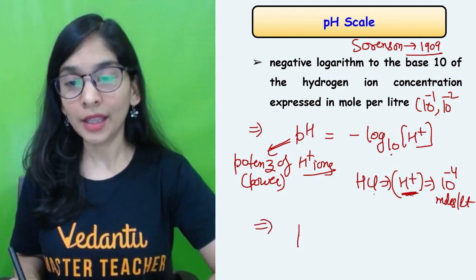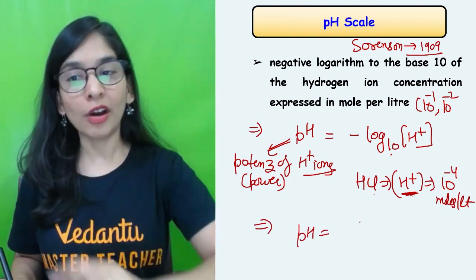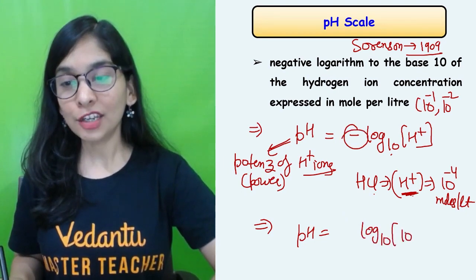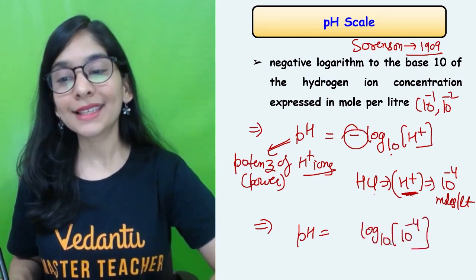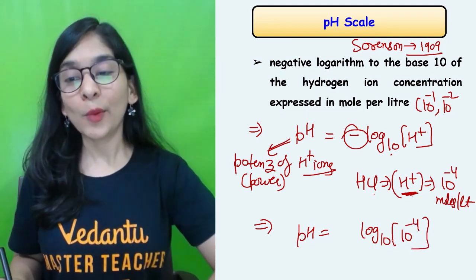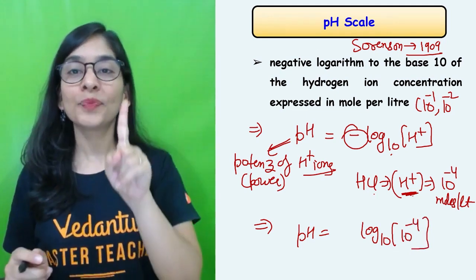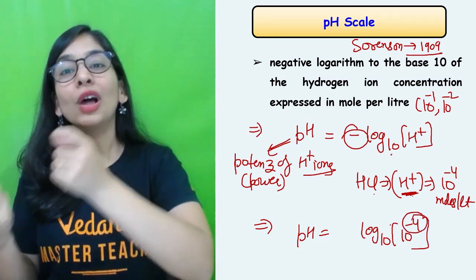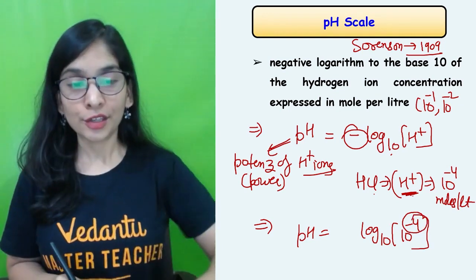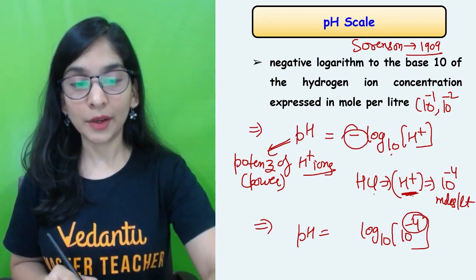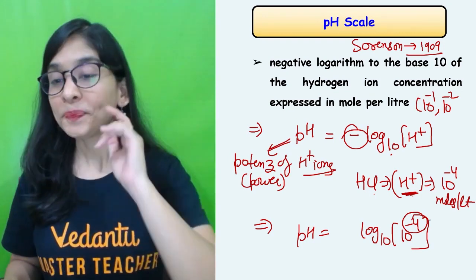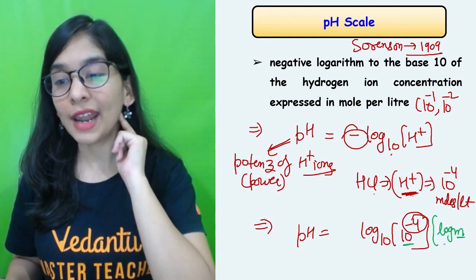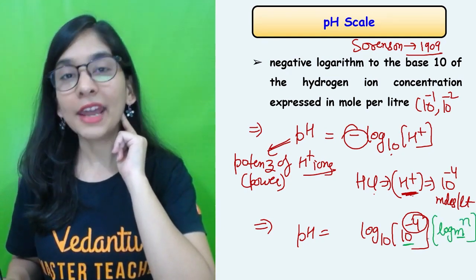I'll give you one example. pH will be, I'm not using the log minus right now, I'll tell you, log to the base 10 of 10 to the power minus 4. When we have log to the base 10, that gives you 1. Whatever power you have, how to solve that into log comes at the start. So let me just show you how to use that, everyone. Let me change the color. Remember this formula: log of m to the power n. And how do we solve that?